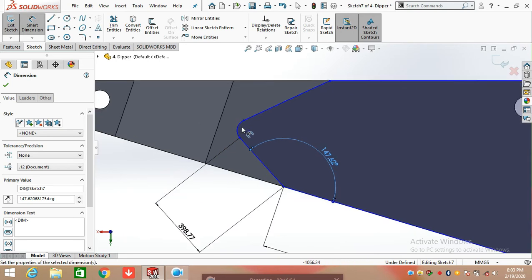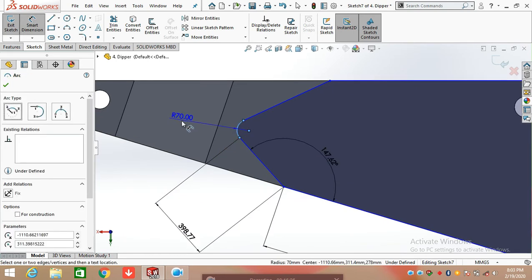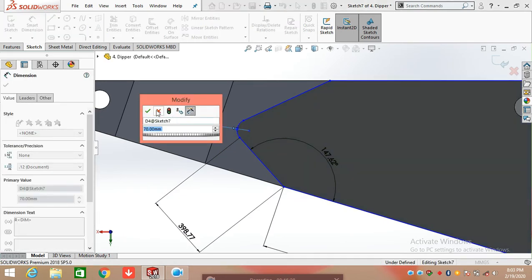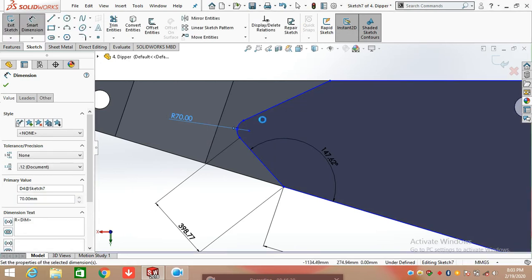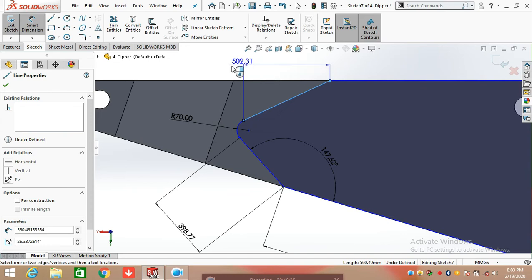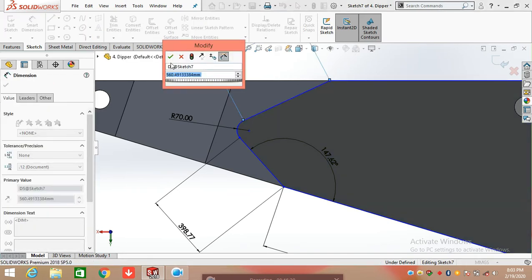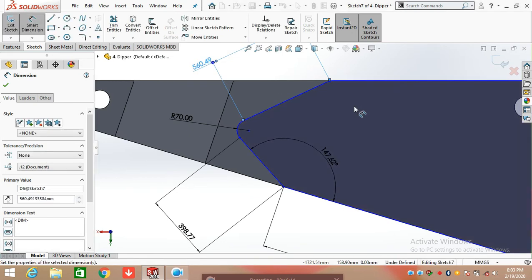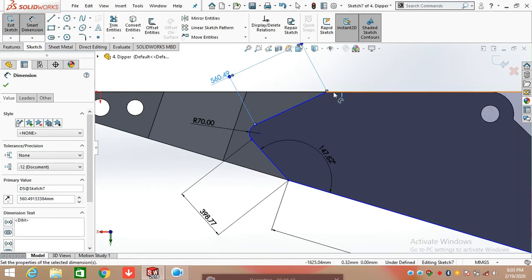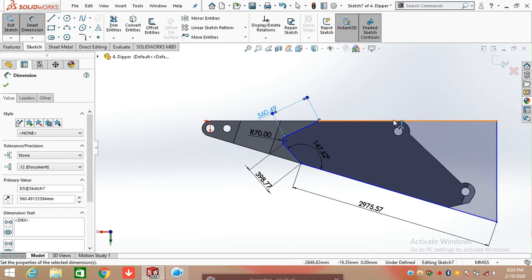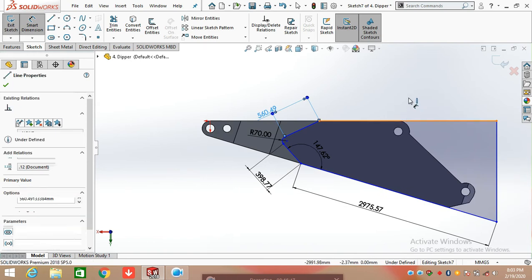After defining its angle, draw an arc here having radius is 70 mm. Again click on line command and draw a line here which is 560.49 and draw a line here with the reference of the edge of the body.